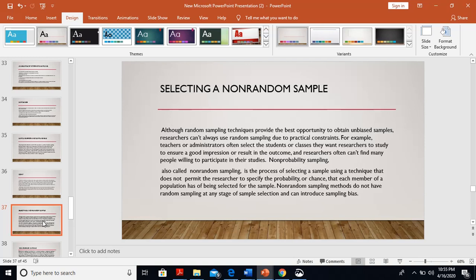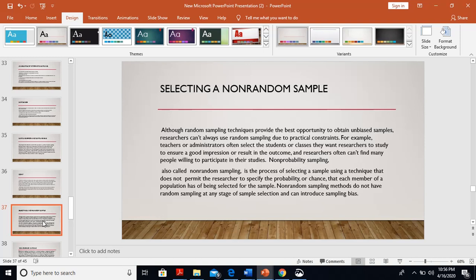Selecting a non-random sample. Although random sampling technique provides the best opportunity to provide an unbiased sample, researchers cannot always use random sampling due to practical constraints. For example, teachers or administrators often select the students or classes they want researchers to study to ensure a good impression or results in the outcome. And researchers often cannot find many people willing to participate in their study.